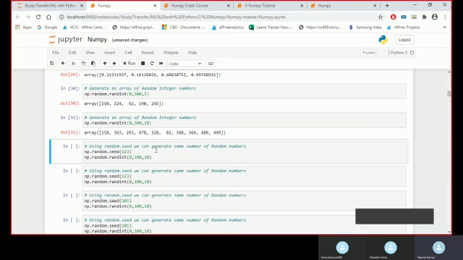One more syntax that is very important is random.seed. The functionality of random.seed is if you want repetition of any iteration. Basically you are running some kind of model where you want your output to be constant.